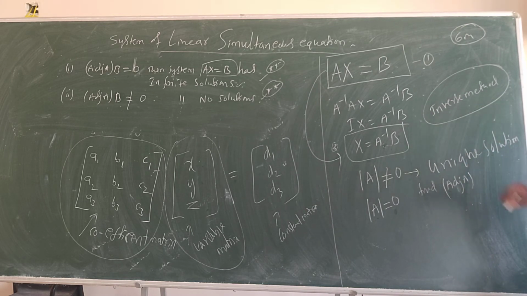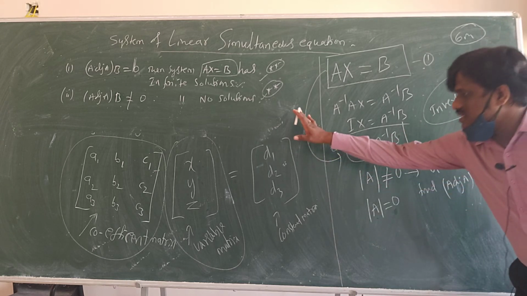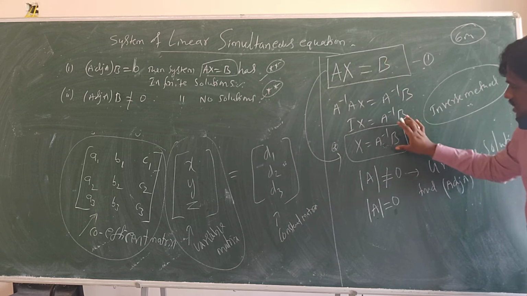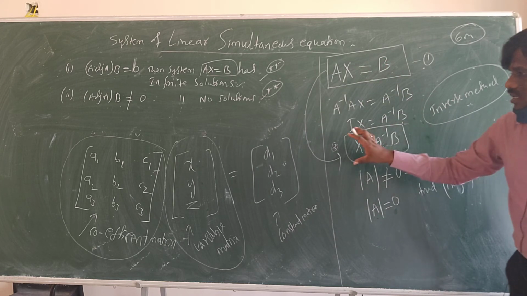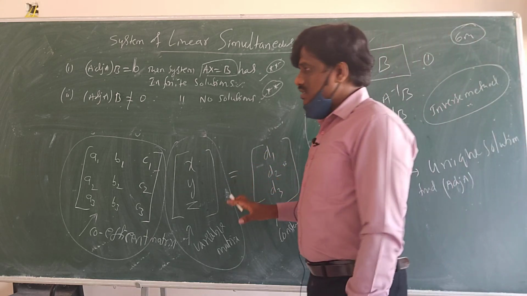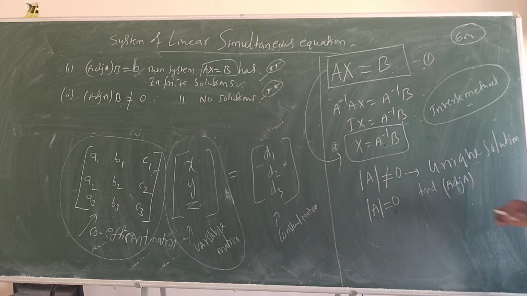So in this there are two methods: one is the inverse method, one is Cramer's method, one is the reducible method. 3 methods are there. In all three methods, the steps up to this place are the same. After reaching here, things will change.